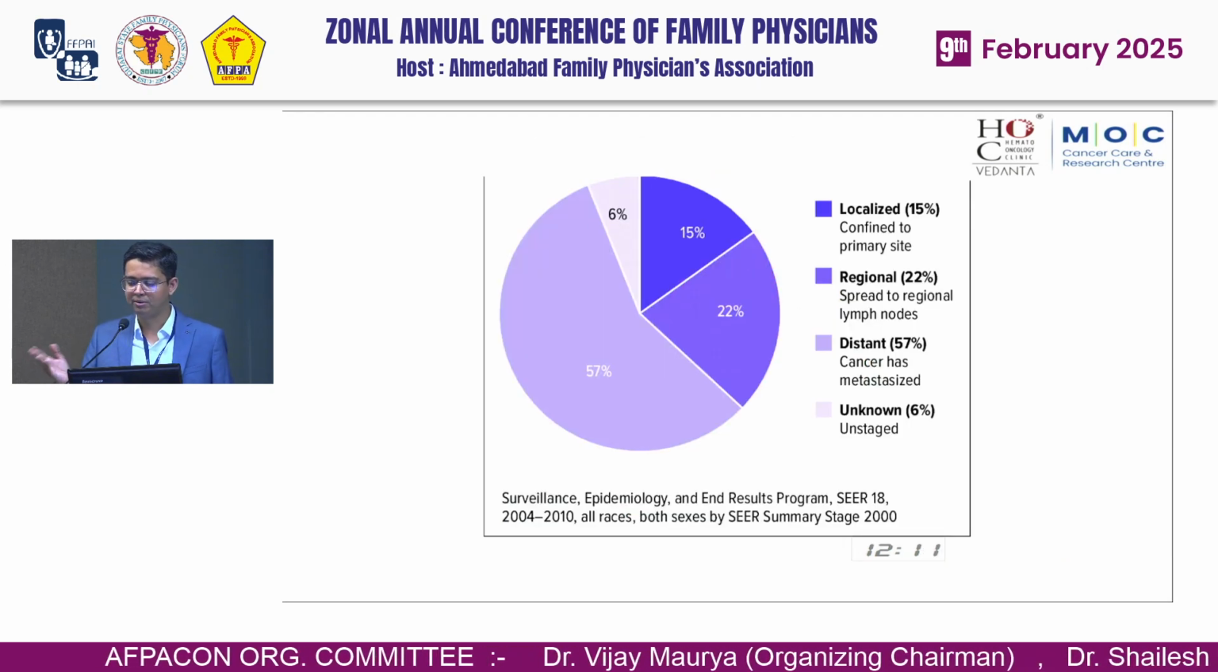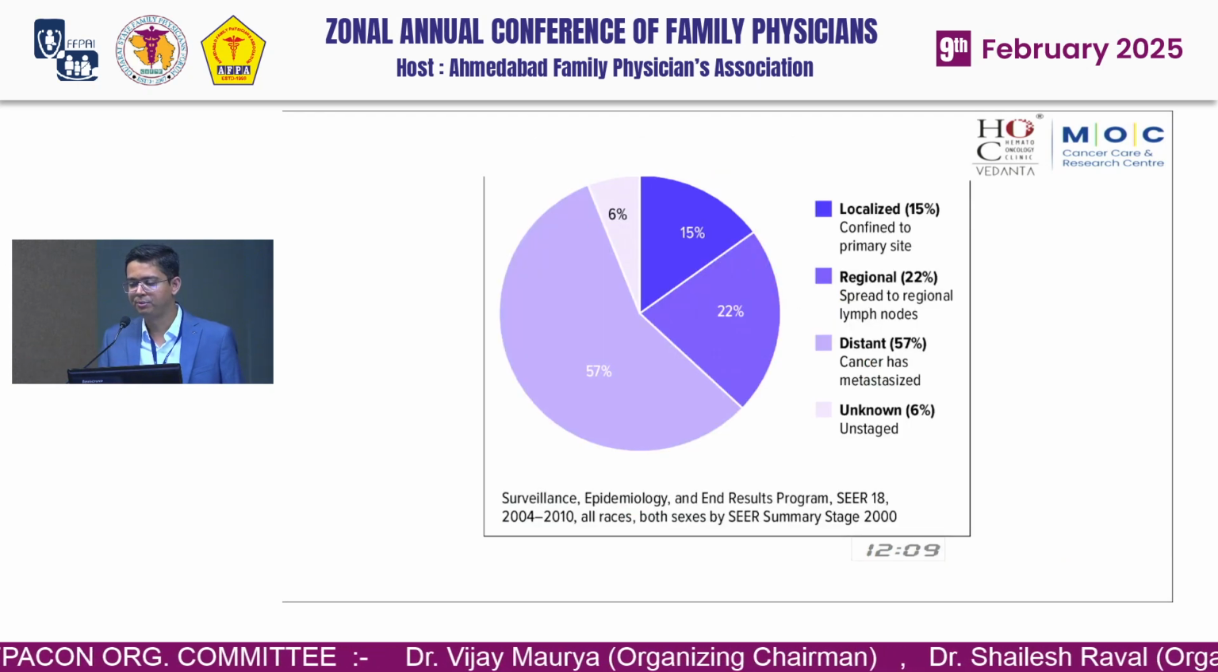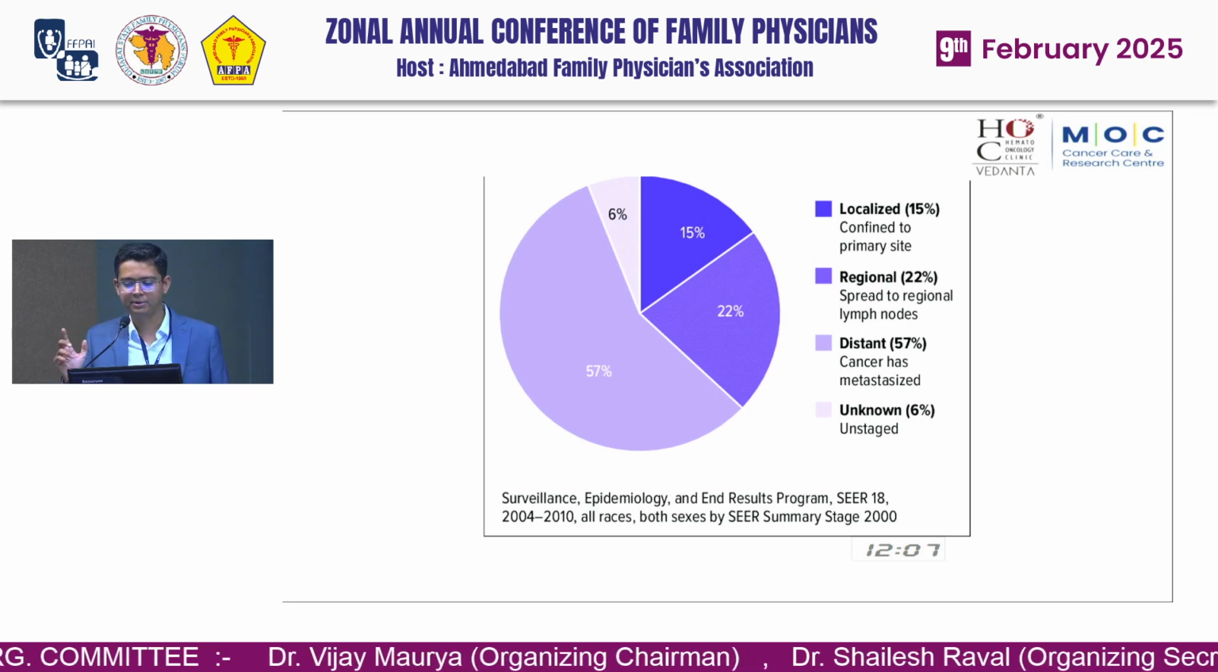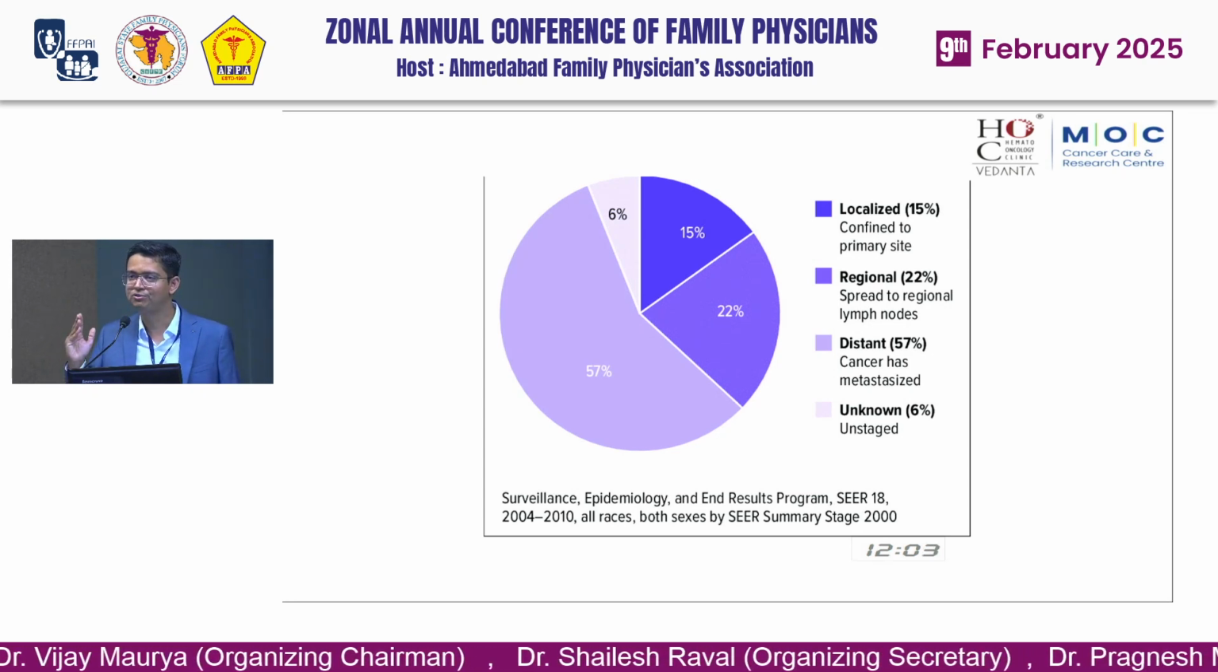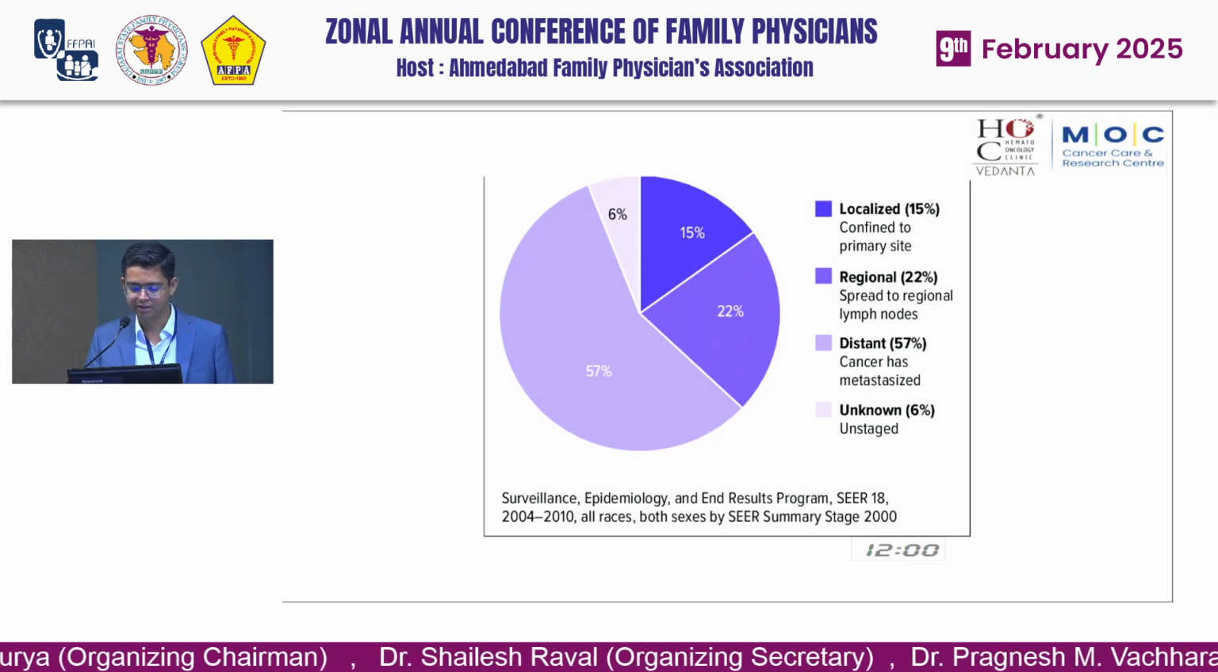Why does this higher mortality occur? That is because the majority of lung cancers are diagnosed late, almost 60% of lung cancers are diagnosed with stage 4 disease, very advanced disease.